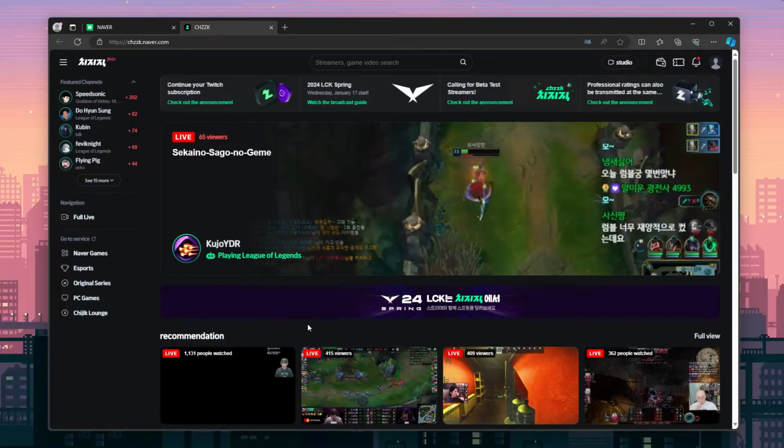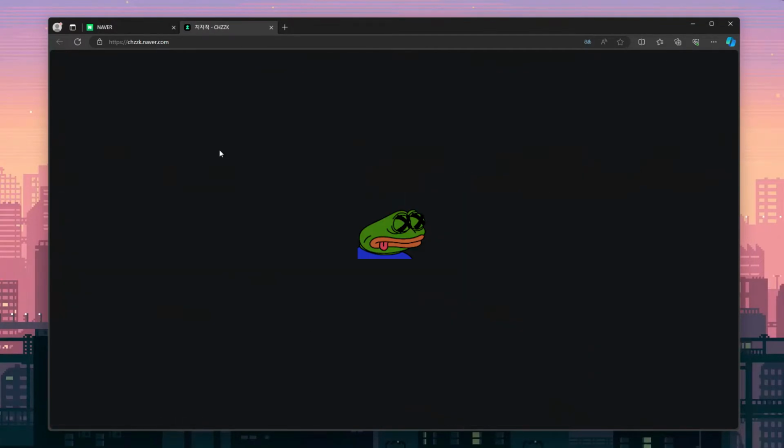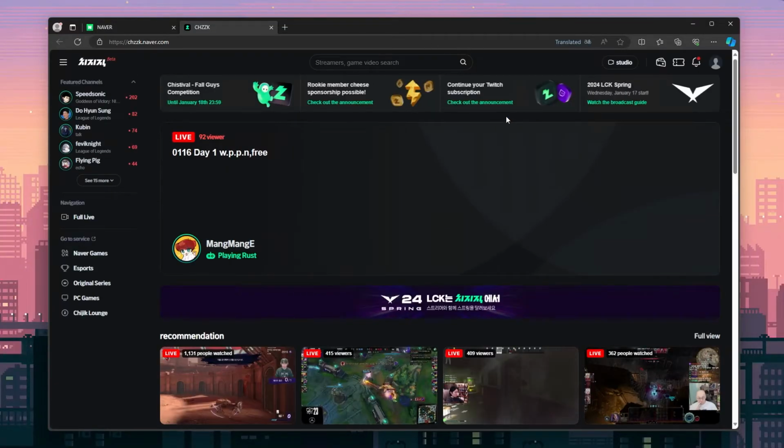Unfortunately, the browser translation is a bit buggy on this page. If your screen goes black, just hit the refresh button and try translating again. You may need to refresh multiple times, and I found Chrome sometimes doesn't load the page at all, which is the main reason I recommend using Edge.